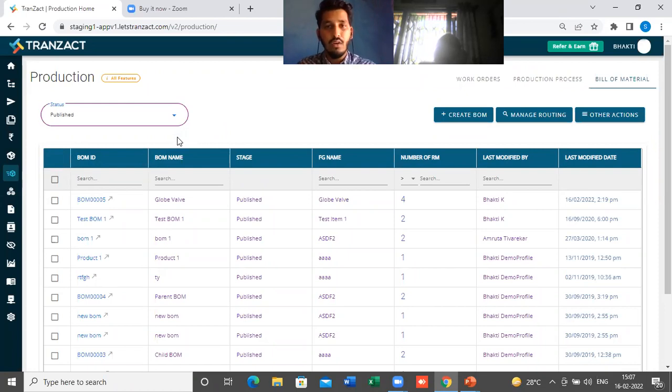Now, if I show you, we have not changed the functionality of the creation of the bill of material. We have only added some features in the bill of material.